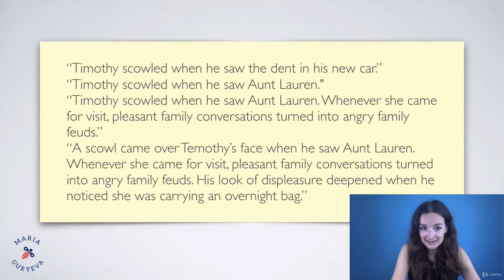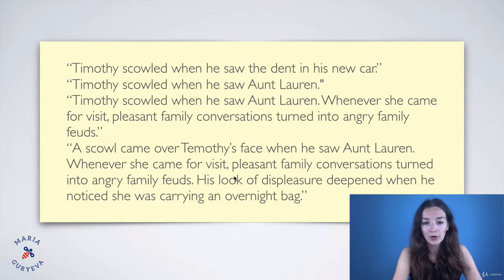All right, another example could be, a scold came over Timothy's face, oh, I'm sorry for the mistake in the word, Timothy, when he saw Aunt Lauren. Whenever she came for a visit, pleasant family conversations turned into angry family fights. His look of displeasure deepened when he noticed she was carrying an overnight bag. Here we even have the definition, right?